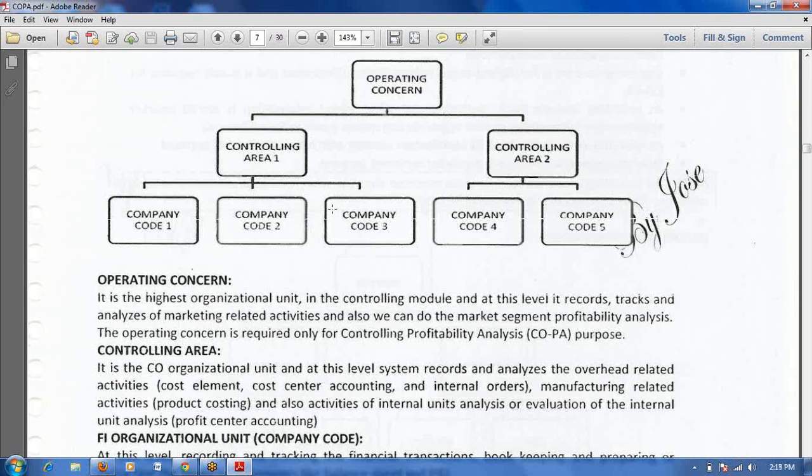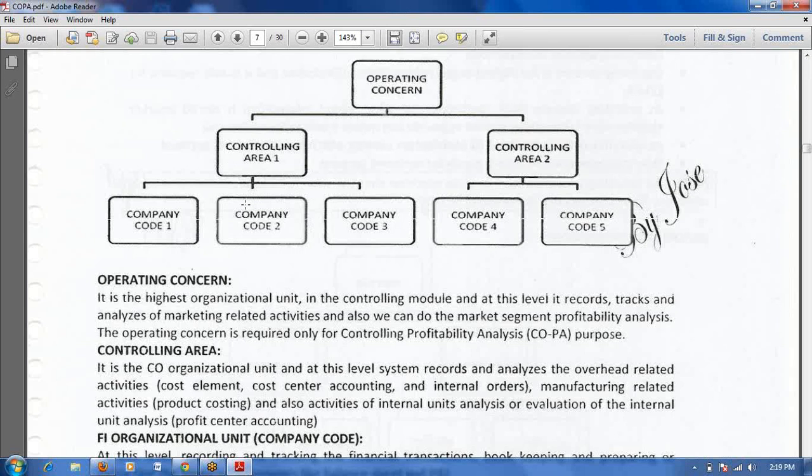So assuming five company codes having a 1:1 relationship, each company code having one controlling area. No, not like that. Here, controlling area and company code relation means, total company codes you can assign to one controlling area also. Yes, we can assign. But my question is, I want to separate controlling area company code wise. What benefit are we going to get? We can assign only one controlling area for all company codes. We can assign 1:1. So what benefits are we going to get?